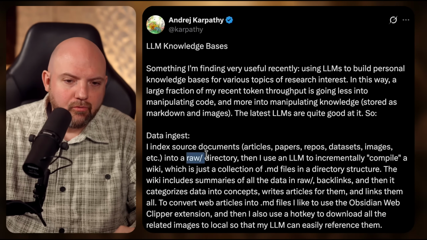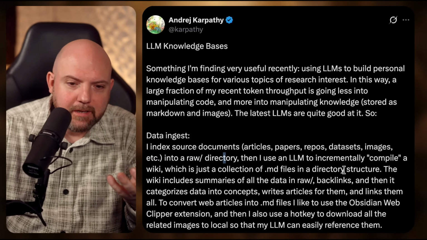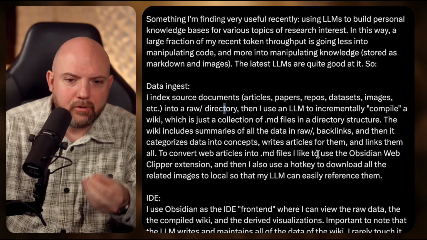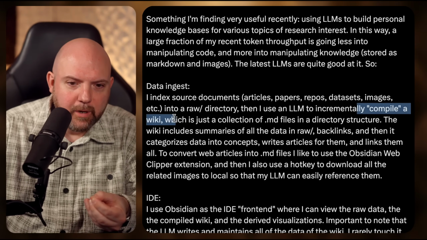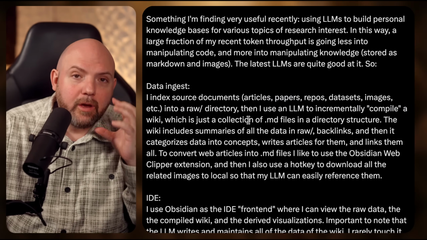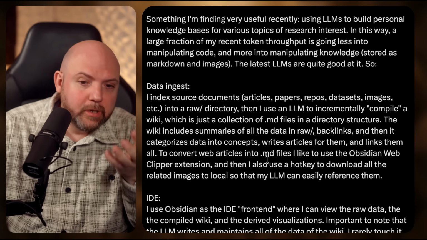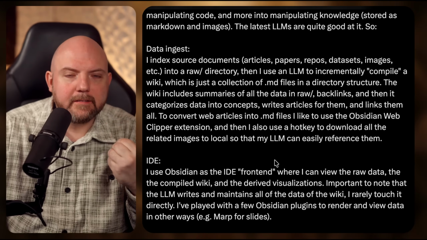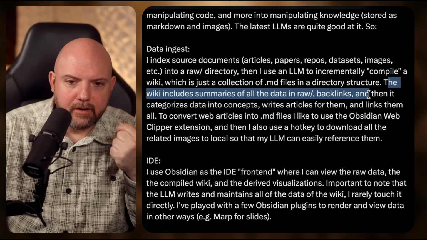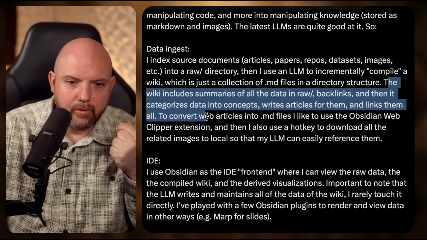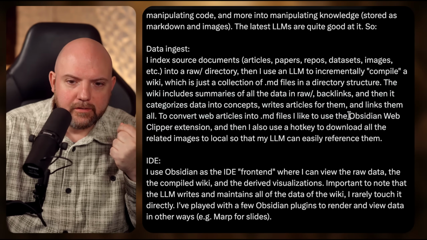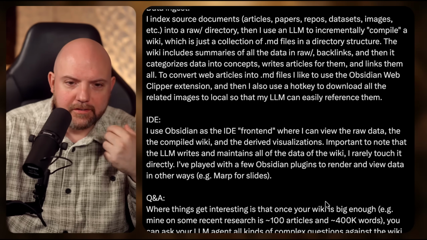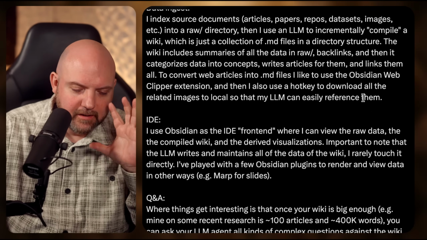All right, he talks about a raw directory, which in fact to me is an inbox. That's where he moves everything for the LLM to process later. So it compiles a wiki out of what is in there, and then you have just a wiki. And the thing is, if you read through the whole thing, he's just referring to a specific knowledge base. So the wiki includes summaries of all the data, raw backlinks, and then categorizes to convert web articles into MD files. It uses the Obsidian Web Clipper extension to get everything out of the web, including the images and all the things. Yeah, this is not tied to Obsidian.